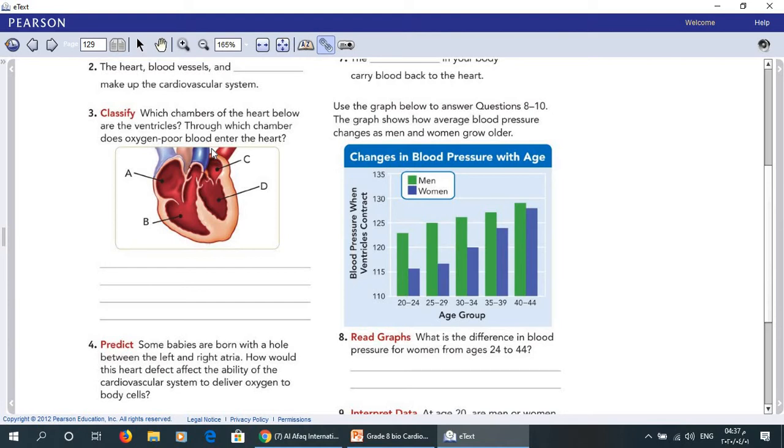Oxygen-poor blood enters through A, the right atrium, here left, here right. I'll repeat again the whole answer. The ventricles are B and D. Oxygen-poor blood enters through A, the right atrium.